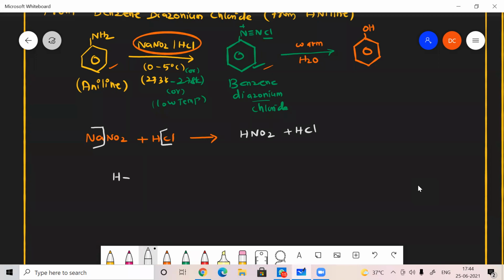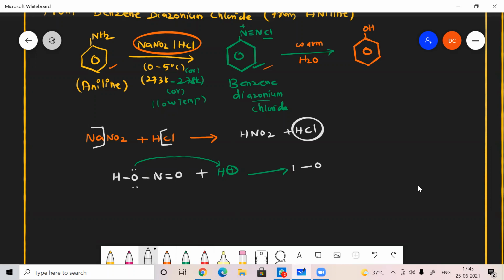I can write it as OH N double bond O. This is nitrous acid. Since acid is also there, one H plus will also be there. That oxygen has a lone pair that can donate to accept the hydrogen. Then what will be my product?